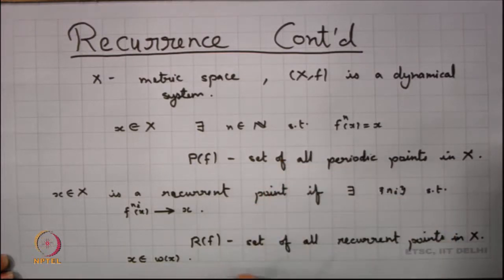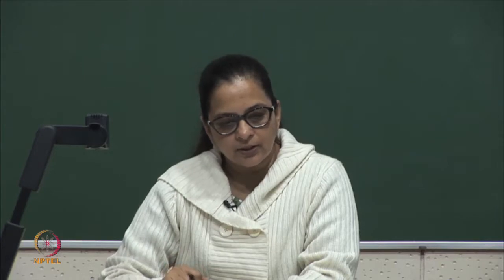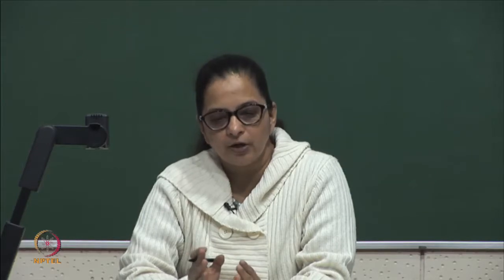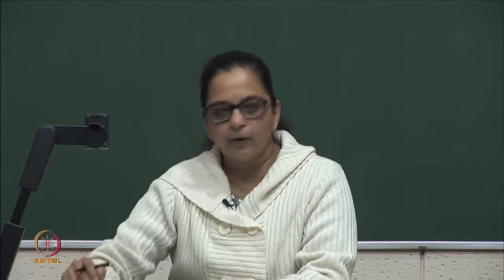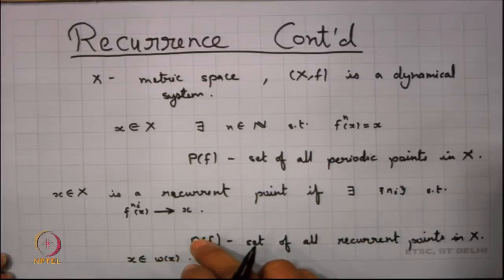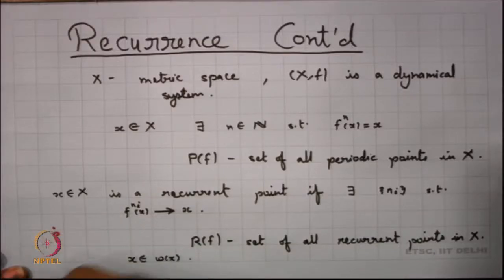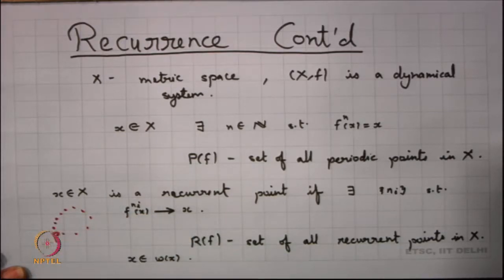So, every periodic point is a recurrent point, but every recurrent point need not be a periodic point, and we had seen these examples also. We look into this concept and we see that recurrence gives us some kind of generalization of periodicity. Now, the point does not return back to itself. For a periodic point p, after finitely many iterates it comes back to itself.